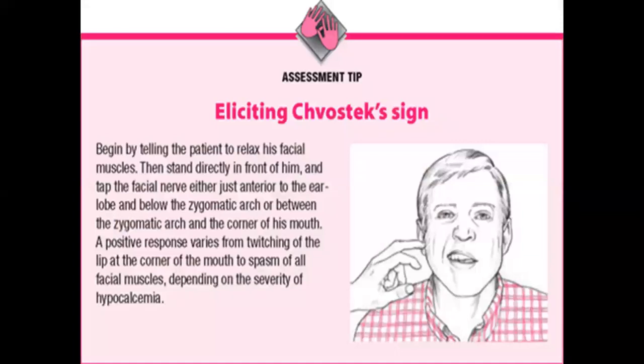Now this is called Chvostek sign. This is also seen in hypocalcemia. It is elicited by telling the patient to relax his facial muscles, then standing directly in front of them and tapping the facial nerve just anterior to the earlobe and below the zygomatic arch, at the corner of the mouth. The positive response varies from twitching of the lip at the corner of the mouth to spasm of all facial muscles on that side, depending upon the severity of the hypocalcemia. So this is called Chvostek sign, not Trousseau, but Chvostek sign.